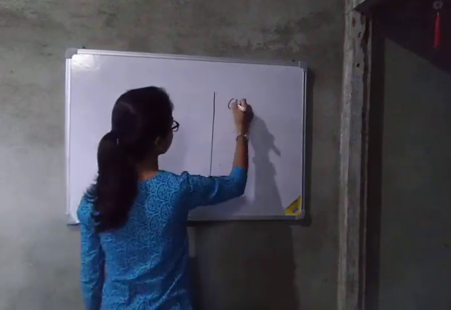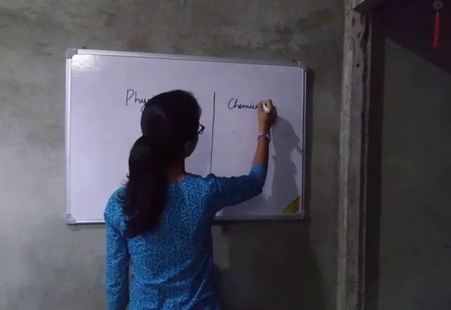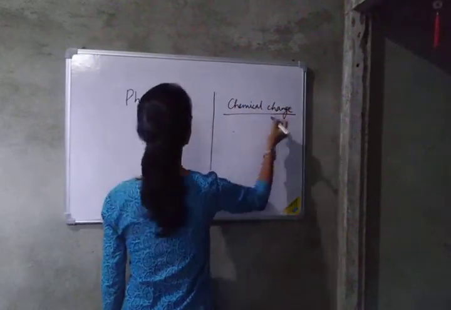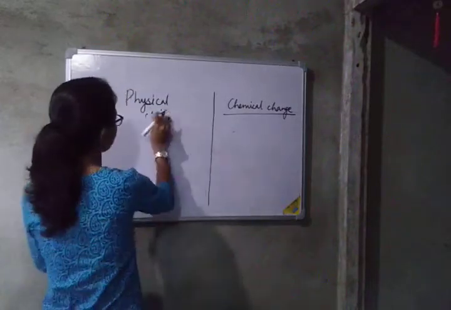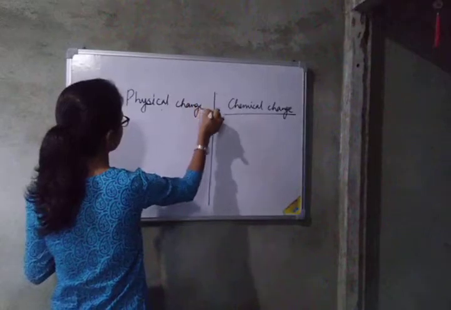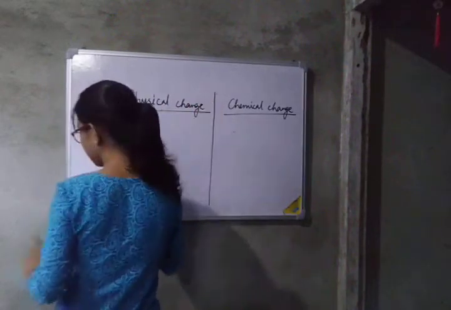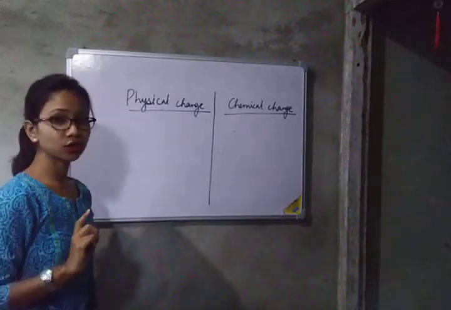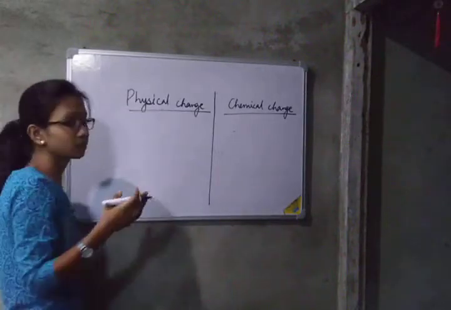Physical change and chemical change. So what is a physical change? You have gone through physical change and chemical change. I will write the difference.